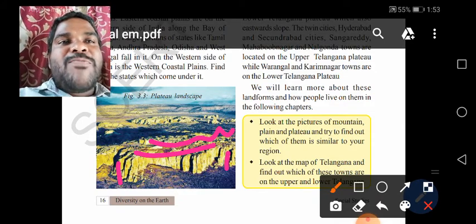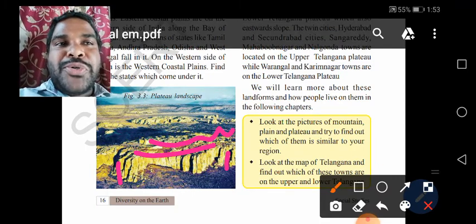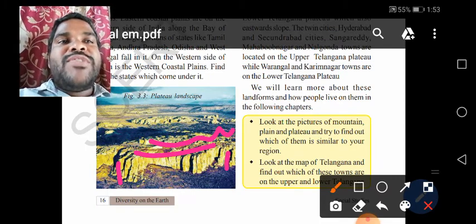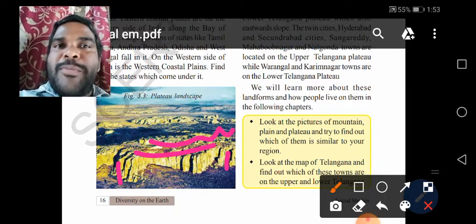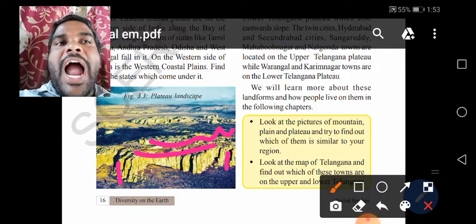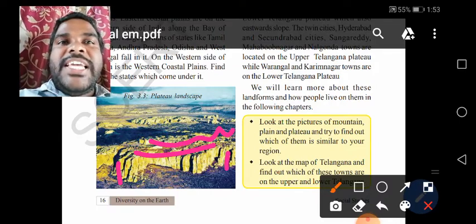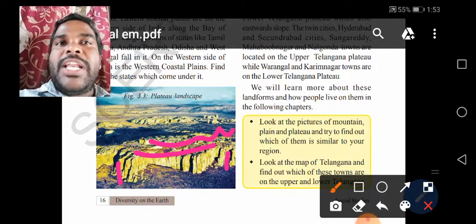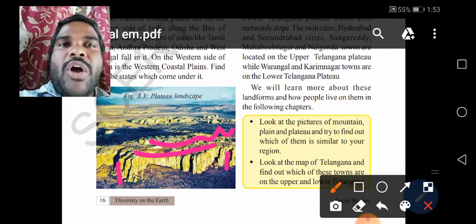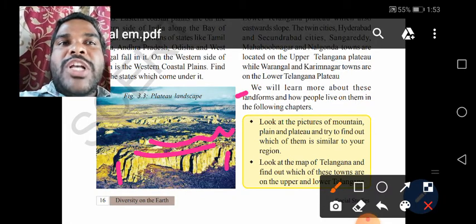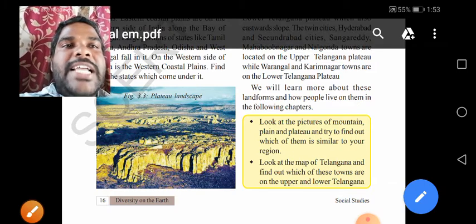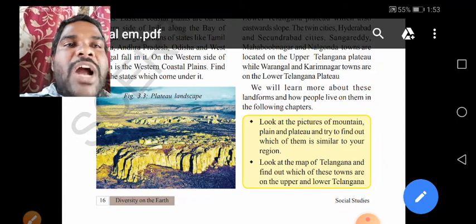Look at the pictures of mountains, plains and plateaus and try to find out which of them is similar to your region. Understand, children? Observe the pictures given in the textbook and find out whether your region is located in the plateau region or the mountain region or whatever it may be. You should find out the location of your region in the textbook. Understand, children? And look at the map of Telangana. Find out which of these towns are in upper and lower Telangana.